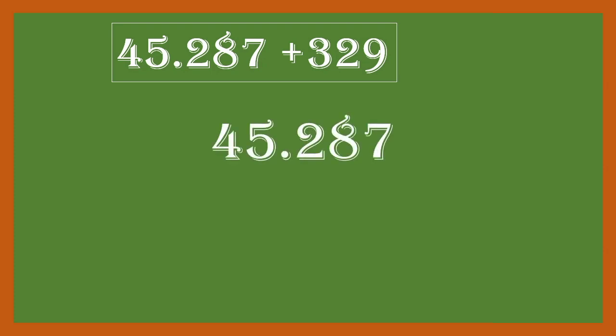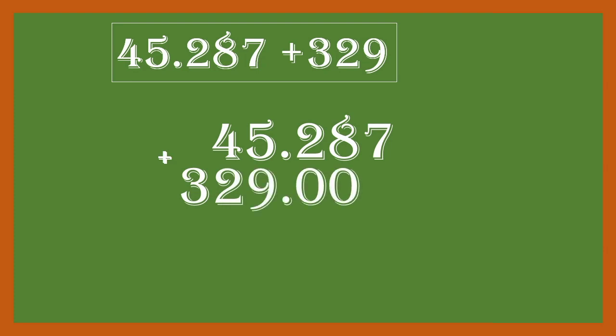45.287 plus 329. How to add this? So first of all, write down the decimal number. Now 329 is a whole number, and after that there are no decimal places, so we have to write zeros after the decimal point. So see, we have written it on the left side and the right side, we have added 0. It's simple. And further addition, everybody will be able to do.